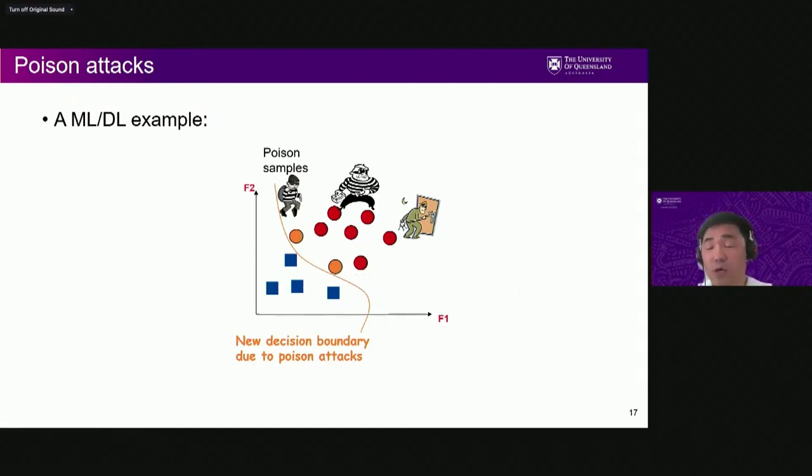So the purpose of the poison attack is to change the decision boundary of the machine learning or deep learning technique, so that this can influence decisions, right? This can be a targeted attack or an untargeted attack. Targeted attack means a specific class or specifically labeled data can be classified wrongly, while untargeted means that some specific type of attack can be classified as any other type rather than its own label. That's the untargeted attack.